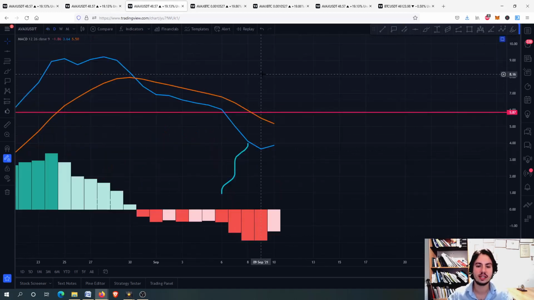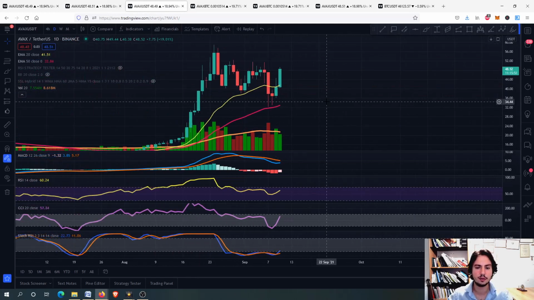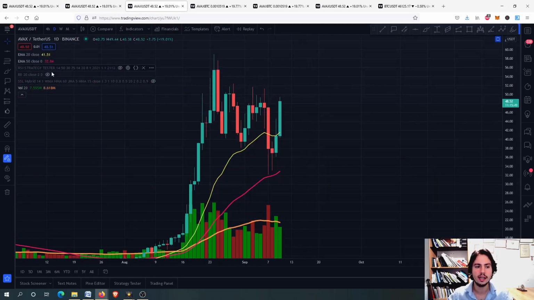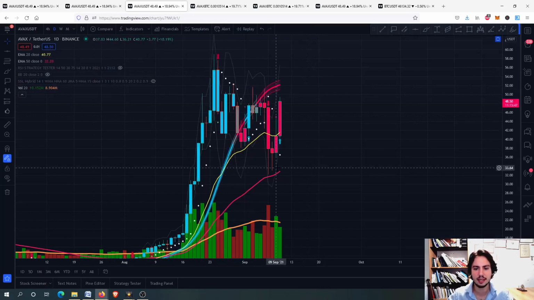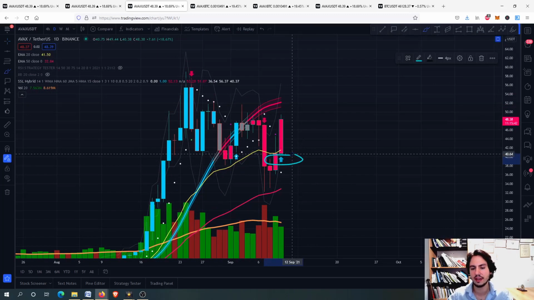Let's go now to the daily frame and see some important risk metrics right there. And first of all, we are going to open up the SSL HYBRID in case we have a buying opportunity. Here we are, according to the SSL HYBRID on the daily frame, we have a buying opportunity right now.